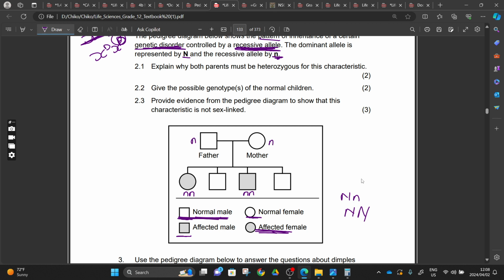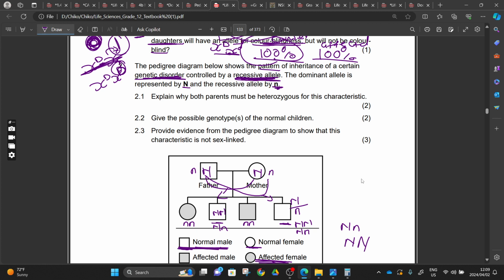So for these two to be unaffected, it means they either got capital N from the mother and capital N from the father, or capital N and small n, because there's a possibility of getting this N and this N, or this N and this small n. Right? Let's go to the questions now. We decoded the question, we are fine, we can move on.